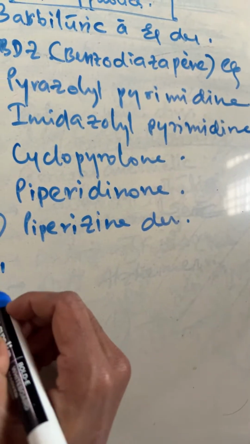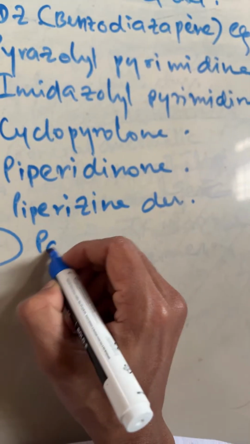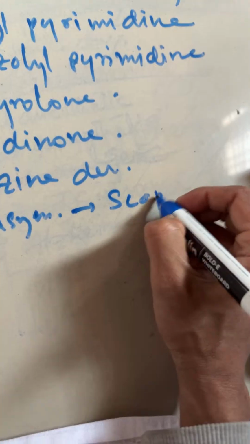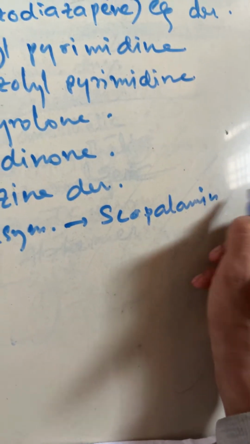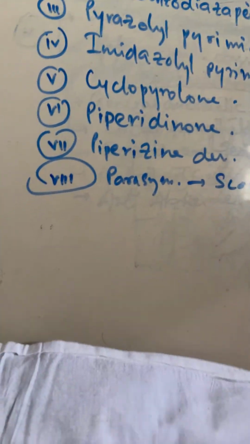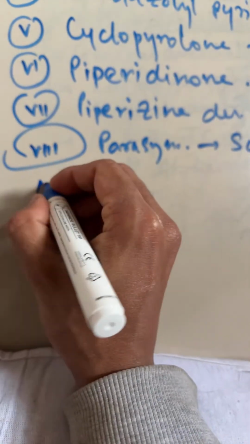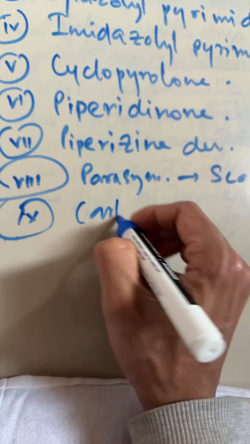Next, number eight is parasympatholytic, such as scopolamine. Okay. Next, number nine is carbamate ester. Example, meprobamate and something. Yes or no?